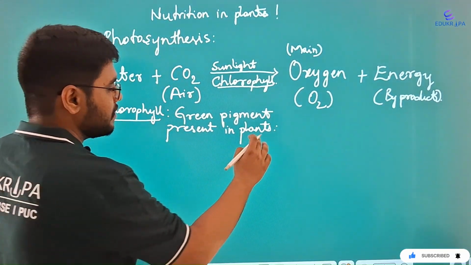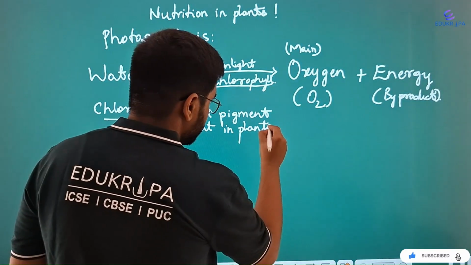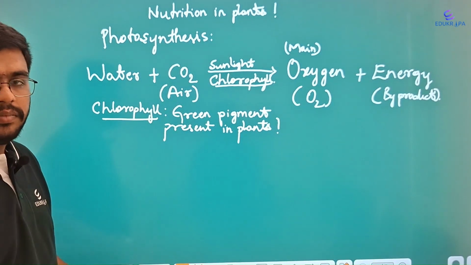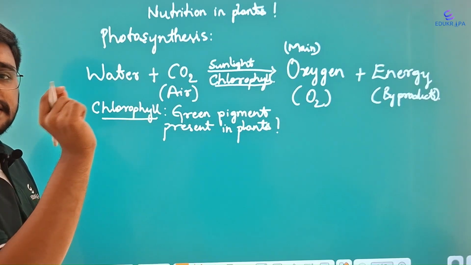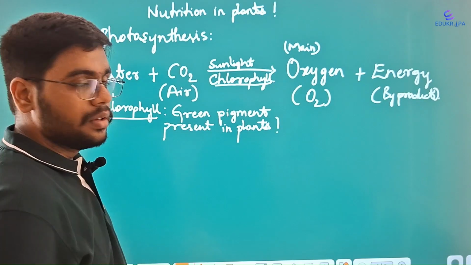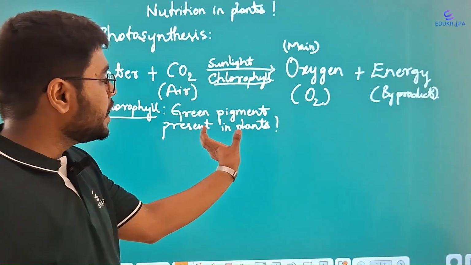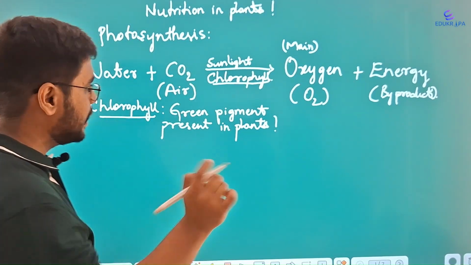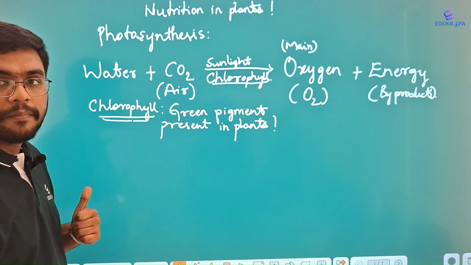If you have ever seen a small plant, you may have questioned, why is the leaf of a plant green? Why is the stem of a plant generally green, but it may be other colors, it's generally green? Which part of the plant is not green? The root in particular is not green. So only the plant's leaf part and the stem part is green. This is because of the presence of this pigment called chlorophyll.